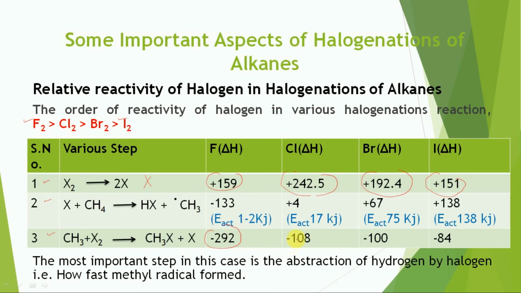If we compare the values for chlorine, bromine and iodine, they have nearly similar values of delta H. Between chlorine and bromine there is a difference of only 8, and between bromine and iodine a difference of 16. So these values are almost similar. Thus, this step also cannot explain the observed reactivity, as it appears to take place equally in all the cases.